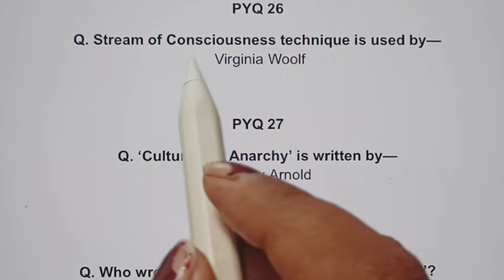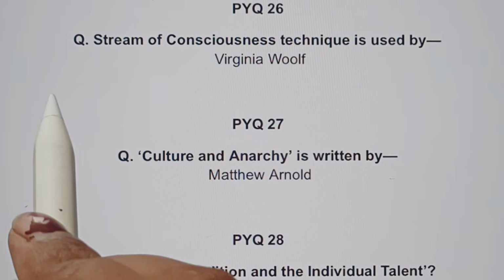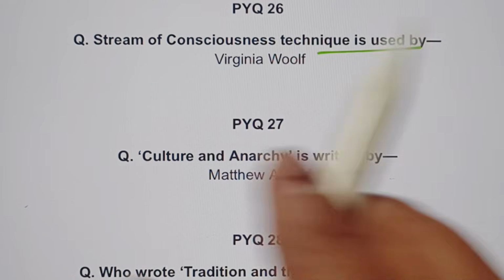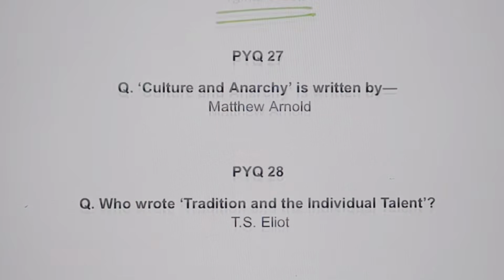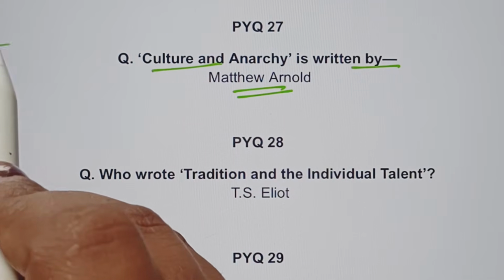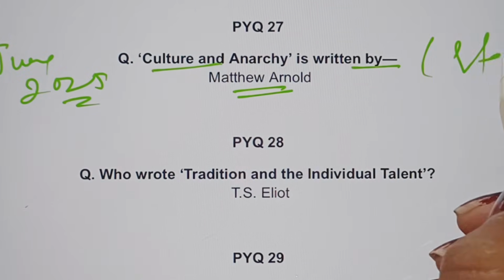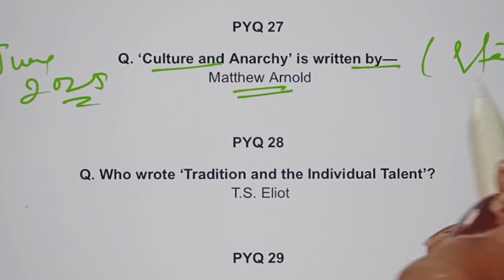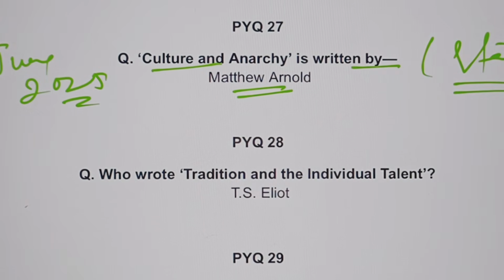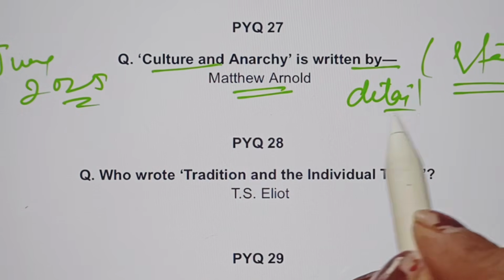Okay. Then match, assertion, and concept-based questions. Stream of consciousness technique is used by whom? It is used by Virginia Woolf. Then Culture and Anarchy is written by whom? Matthew Arnold, and he has talked a lot about it. And in June 2025, we have seen a lot of statements coming from this particular text. If you haven't watched my video on Matthew Arnold, go and watch that. I have explained each and everything in detail in the literary criticism.